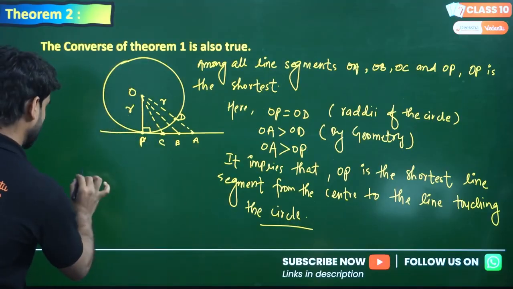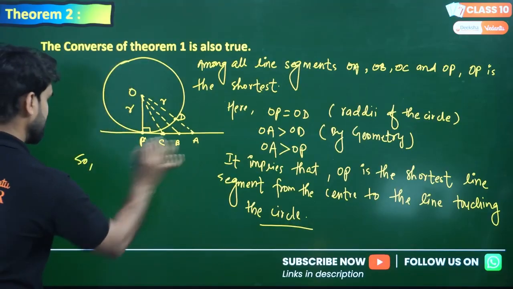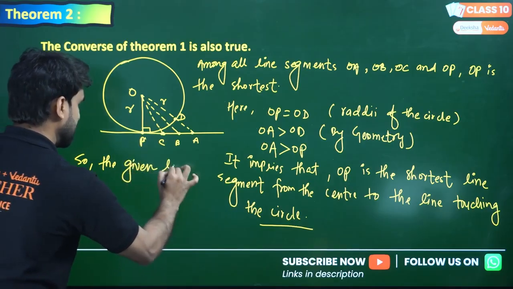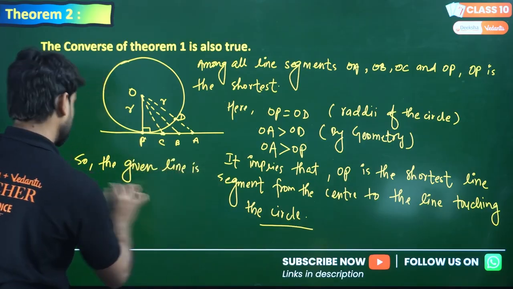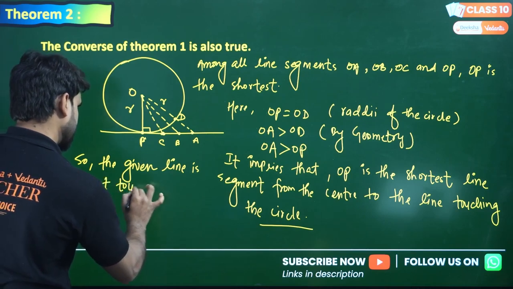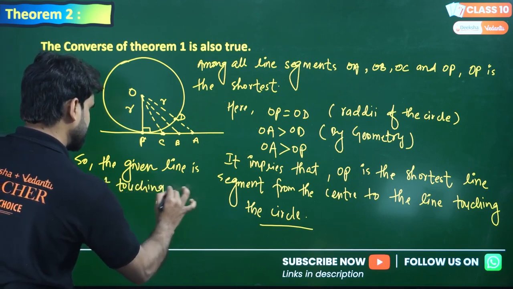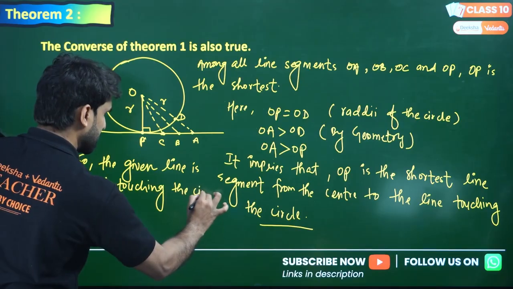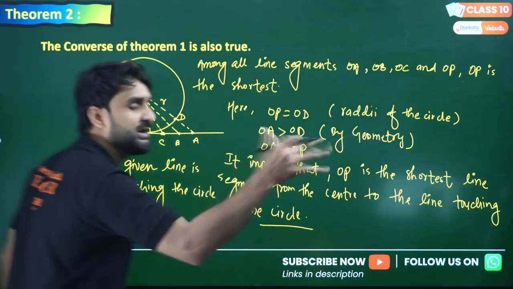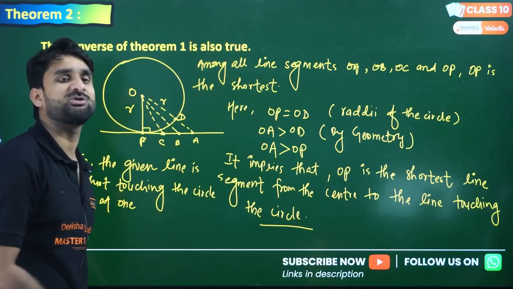Hence, the given line is just touching the circle at one point, because there will be no other line than OP which will be the shortest.